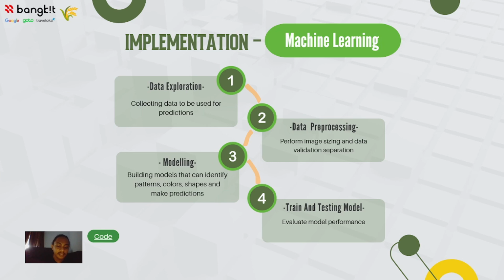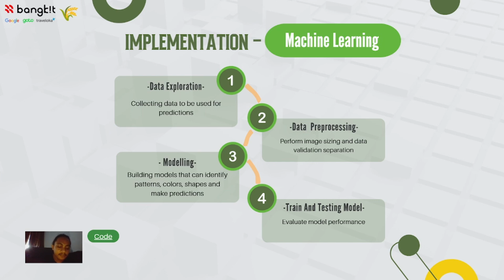Data exploration. In this phase, we understand the data by identifying patterns, evaluating data quality, and ensuring that the data is relevant for model building. Data preprocessing. In this phase, the images are resized to a uniform size, such as 224 by 224 pixels, to ensure consistency. Then the dataset is divided into 80% for training and 20% for validation, where the training data trains the models and the validation data is used to test their performance.